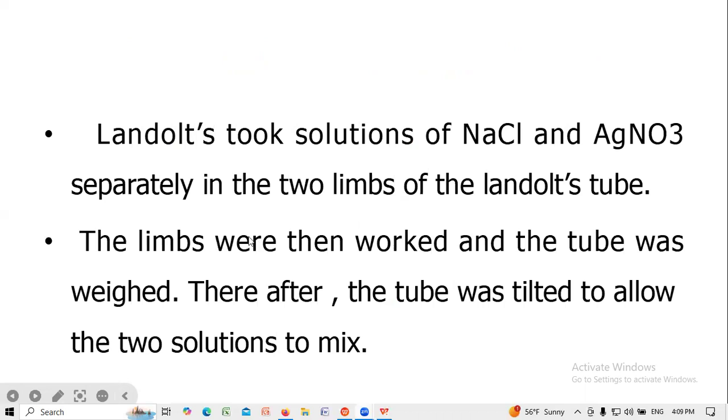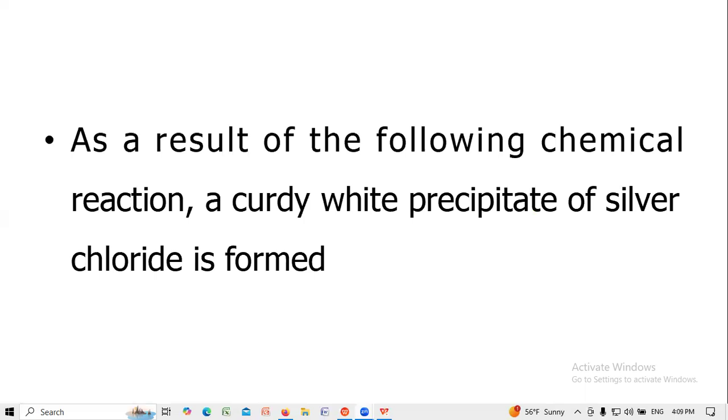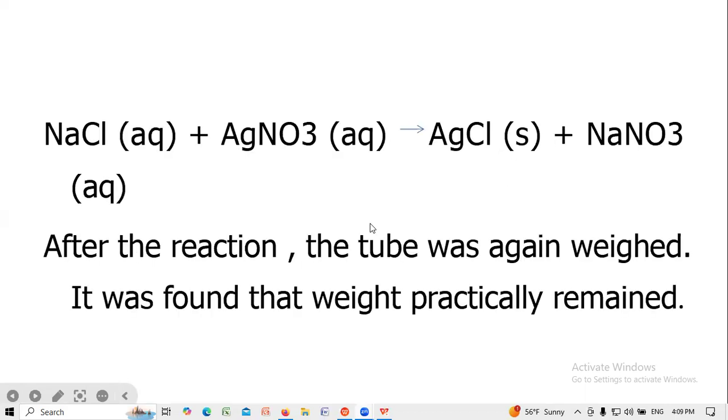Thereafter, the tube was tilted to allow the two solutions to mix. As a result of the chemical reaction, a cloudy white precipitate of silver chloride is formed. Silver nitrate and sodium chloride react to produce silver chloride and sodium nitrate. After the reaction, the tube was again weighed. It was found that the weight practically remained constant.